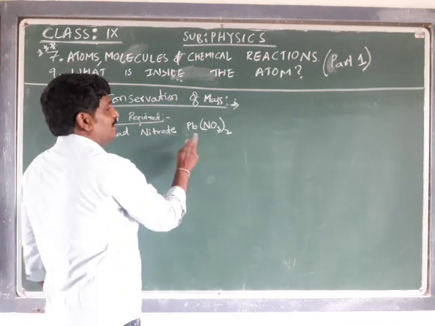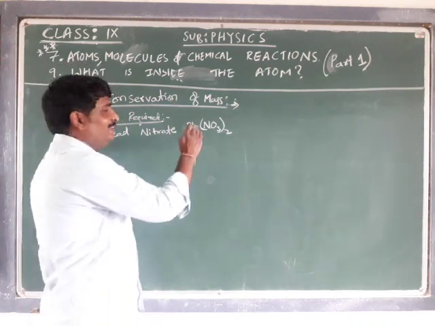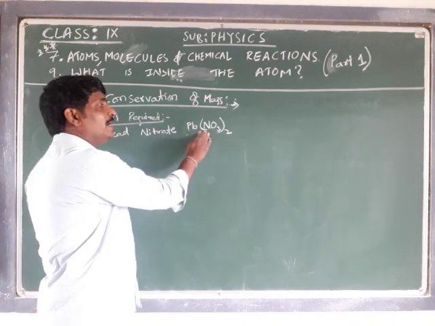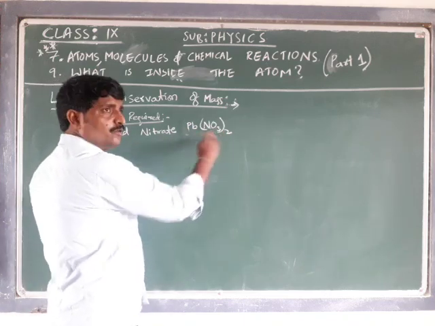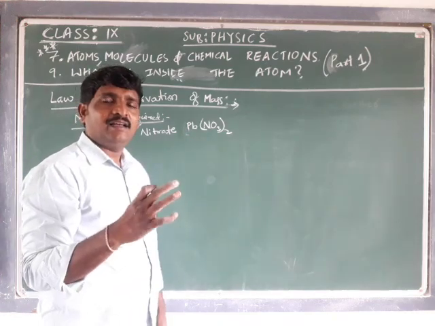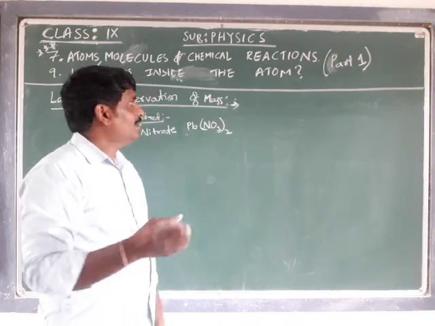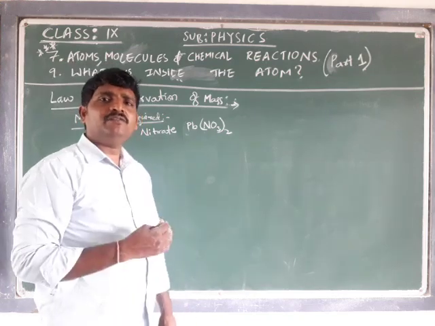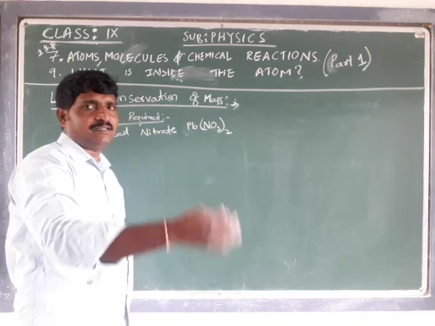What is this? This is the chemical formula. We will learn all of this in detail, how to write it. If it is lead nitrate, why is it in the form of Pb(NO3)2? We will discuss all that in detail. What lead nitrate is and how it is formed, we have a very good and interesting discussion in further topics.